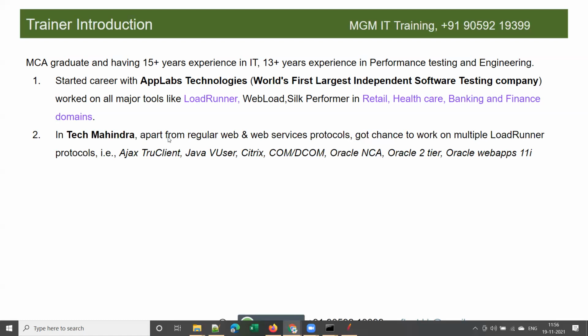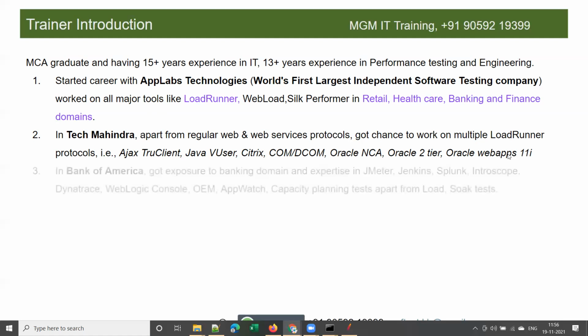So in Tech Mahindra, another service-based company, right? Applabs is also a service-based company. So my next organization was Tech Mahindra. It is again a service-based company. There I got a chance to work on multiple protocols, right? We'll discuss what is meant by a protocol in the coming sessions. I got a chance to work on multiple LoadRunner protocols like TrueClient, Java vUser, Citrix, COM/DCOM, Oracle NCA, Oracle 2-tier, Oracle Web Apps 11.9, right?